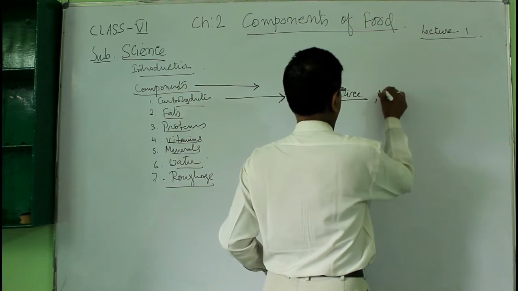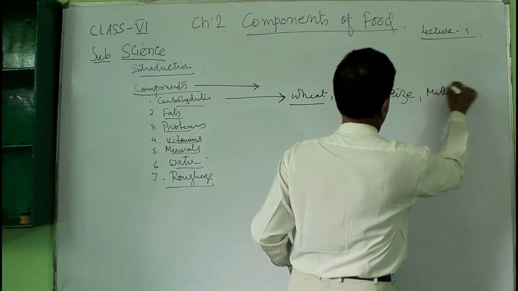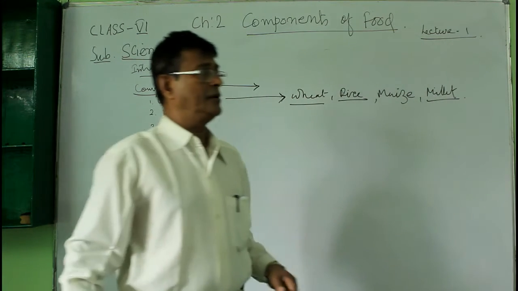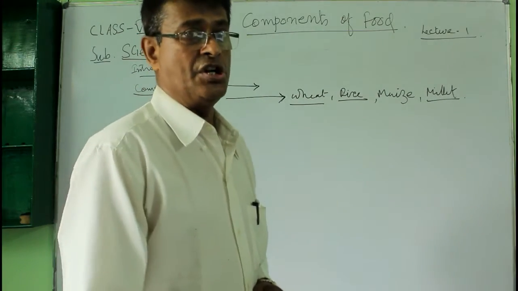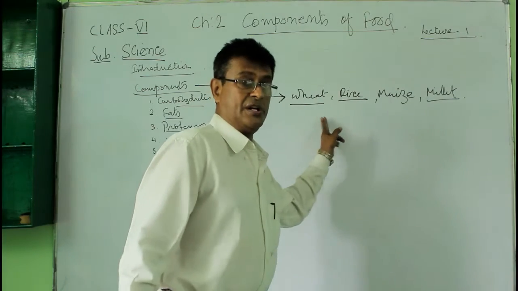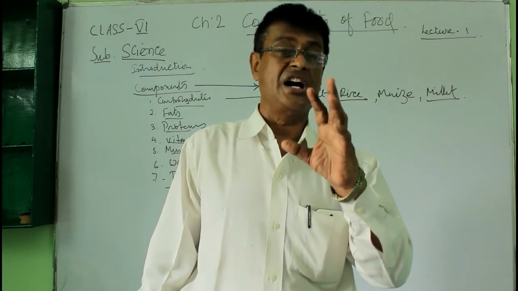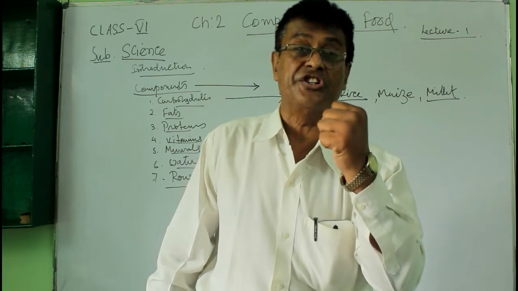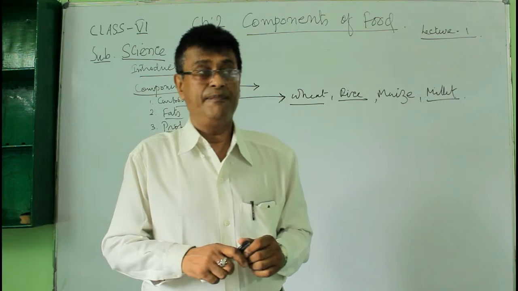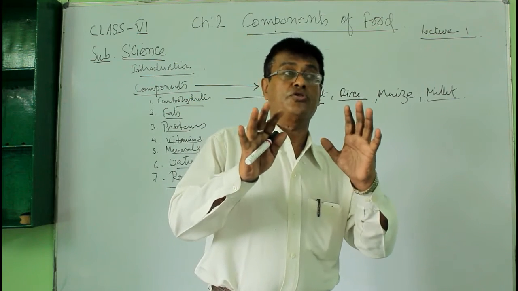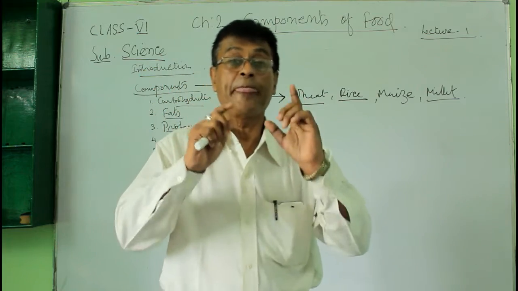Then you get maize, millet, etc. Coming to these carbohydrates, the carbohydrates give essential energy, and it's the common general energy for all living beings. Well, the carbohydrate is the most important ingredient of the food which gives the energy.